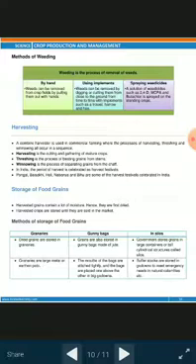Now the next topic is harvesting. A combine harvester is used in commercial farming where the processes of harvesting, threshing and winnowing all occur in a sequence. So three we can discuss here. Harvesting means cutting and gathering of a mature crop. So when crops get mature, then the process of harvesting goes on. Now threshing is a process of beating grains from the stem. Now winnowing is a process of separating the grains from the chaff.